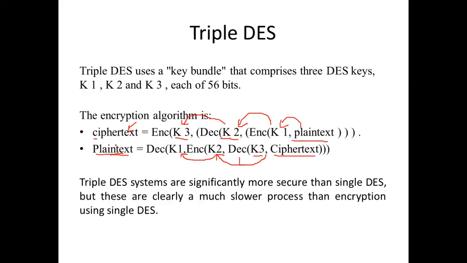So we have improvised a strategy, but the drawback is that this algorithm is secure, but it is very slow. It is three times slower than a single DES.